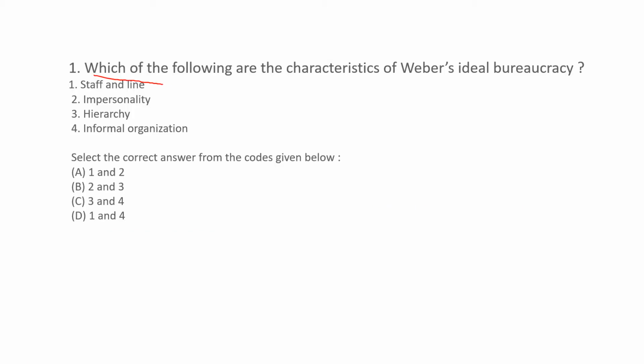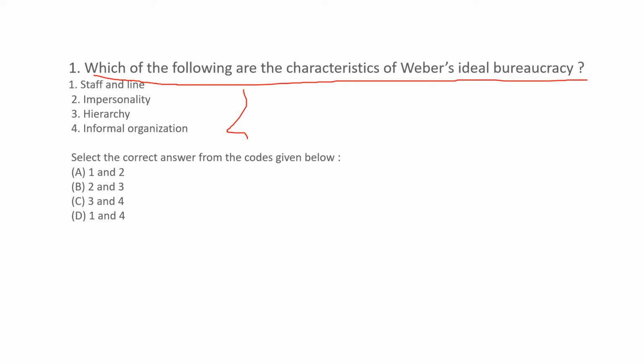Let us start from the first question. Which of the following are the characteristics of Weber's ideal bureaucracy? Four options are given. Out of four, two options are correct. In this type of question, you need to choose the set of options. If you know the concept precisely, then only you can choose the options correctly, because in this type of question, options are also given close to each other. If you don't know the concept precisely, then you may make a mistake.